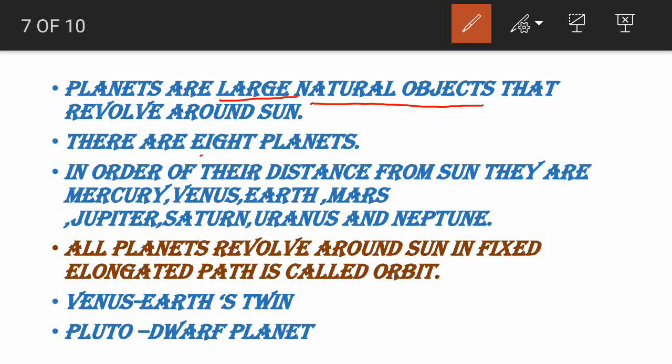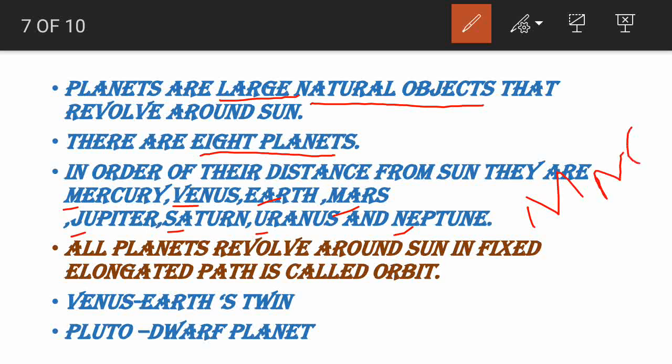Totally how many planets are there? Yes, 8 planets are there. What are they? According to the distance from the sun, here they have given the names Mercury, Venus, Earth, Mars, Jupiter, Saturn, Uranus and Neptune. Right. How can you remember the names of all the planets? You can remember easily through mnemonics.